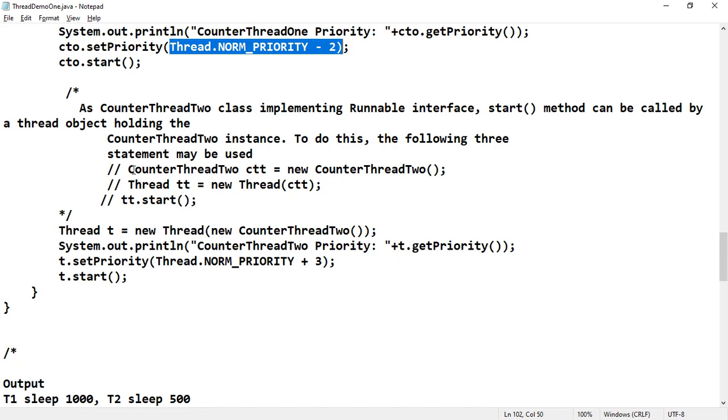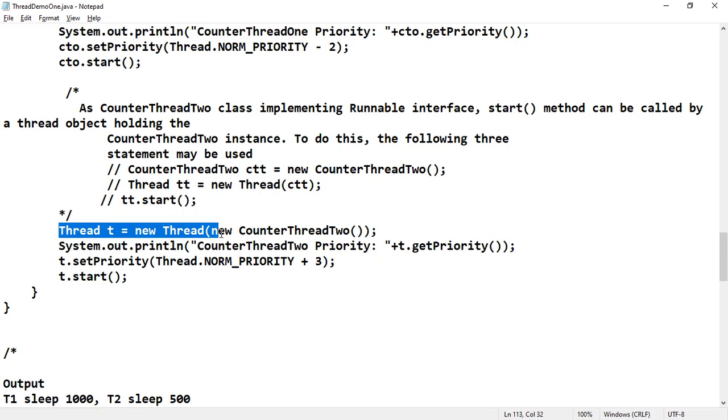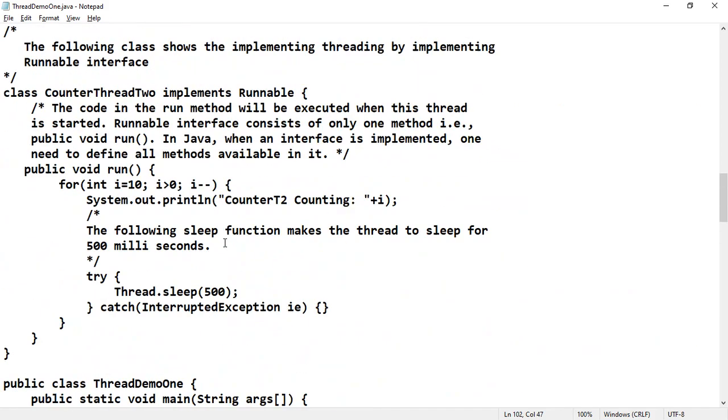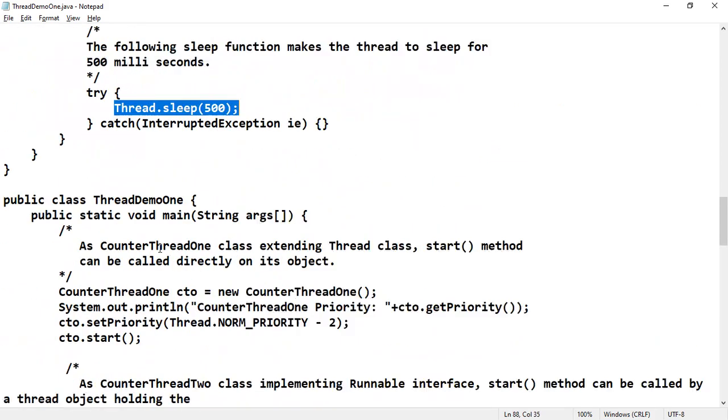So the exercise is to create one more thread of the second thread, that is counter thread 2. Create one more instance, just like Thread T1 equals new Thread of new counter thread 2. Then T1.setPriority(Thread.NORM_PRIORITY + 3). That means two threads have equal priority, one thread has lower priority, but all the threads have the same sleep time. Then you observe what the output is, and write it on your own.